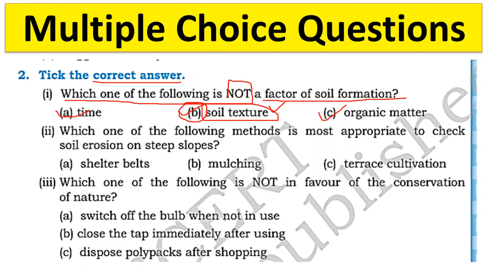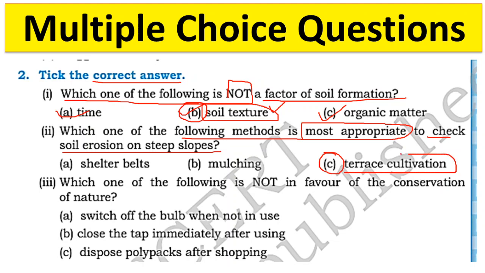Second question: which of the following methods is most appropriate to check soil erosion on steep slopes? For steep slopes, terrace cultivation. When the slope is very steep, then we can do terrace cultivation to reduce soil erosion.